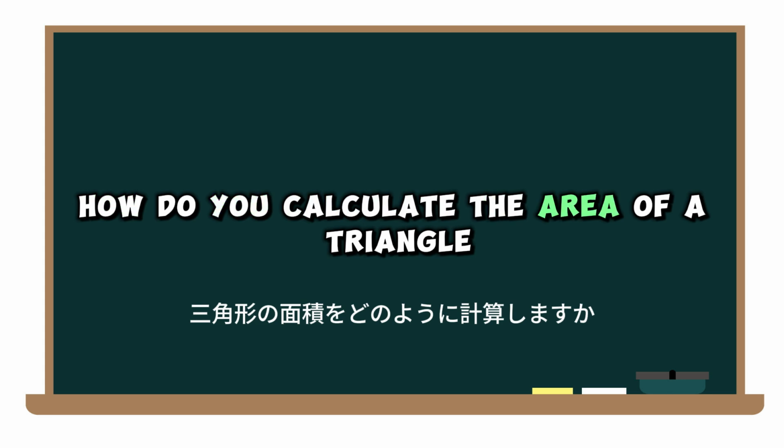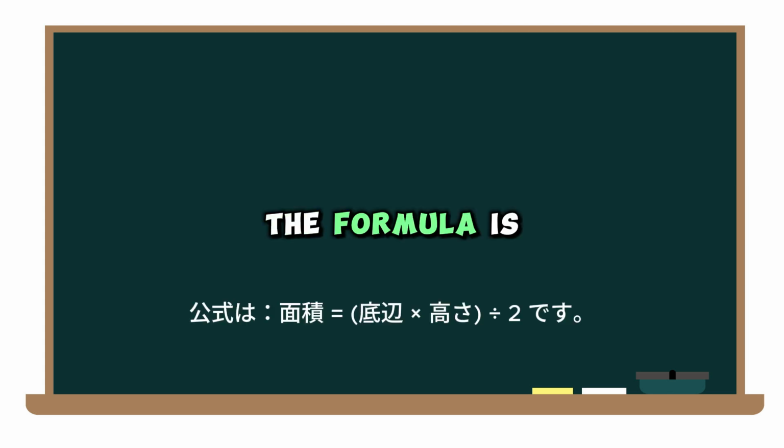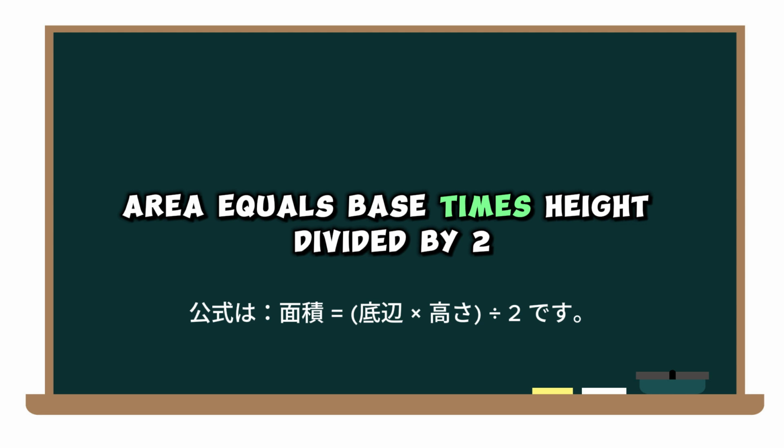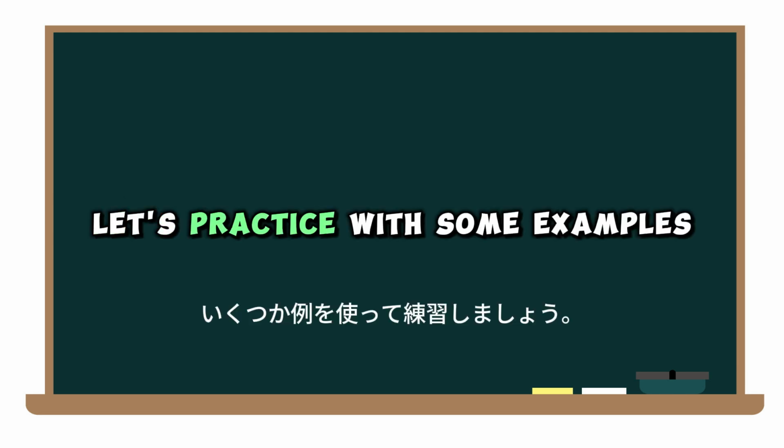How do you calculate the area of a triangle? The formula is area equals base times height divided by 2. Let's practice with some examples.